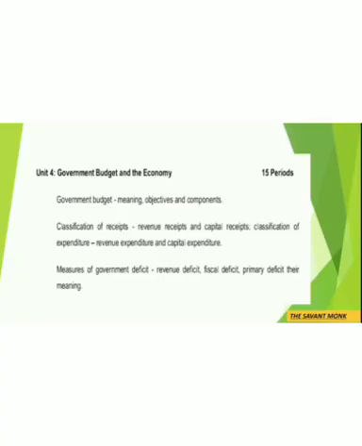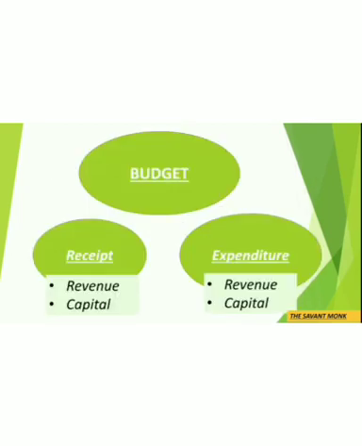In the last lecture, we did the meaning, objectives, and components of government budget in detail. And over here, we will be doing the classification of receipts and the classification of expenditure in detail. So this is the part that we will be completing in this lecture.